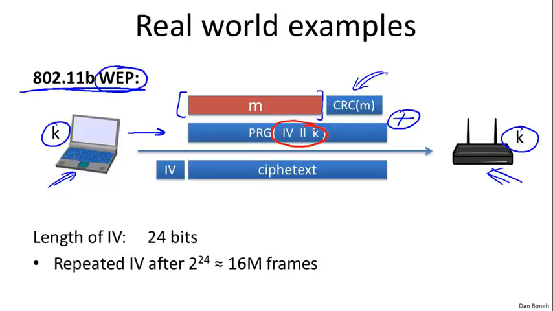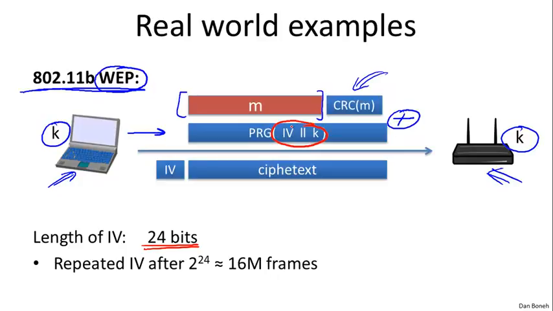This IV is a 24-bit string, and you can imagine that it starts from 0, and perhaps it's a counter that increments by 1 for every packet. The reason they did this is the designers of WEP realized that in a stream cipher, the key is only supposed to be used to encrypt one message. So they said, well, let's go ahead and change the key after every frame.